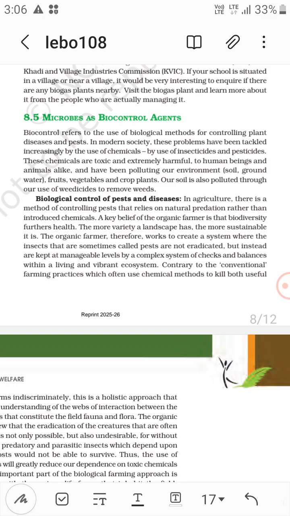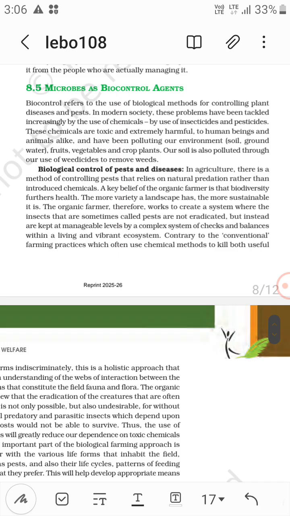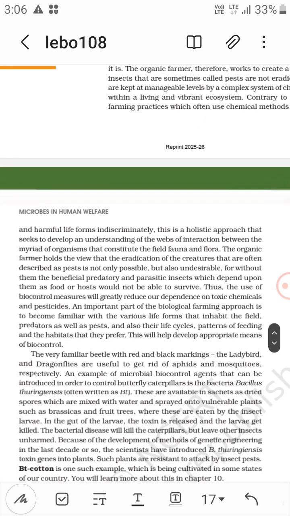The more variety a landscape has, the more sustainable. The organic farmer therefore wants to create a system where the insects that are sometimes called pests are not eradicated, but instead are kept at manageable levels by a complex system of checks and balances within a living and vibrant ecosystem, contrary to conventional farming practices, which often use chemical methods to kill both useful and harmful.